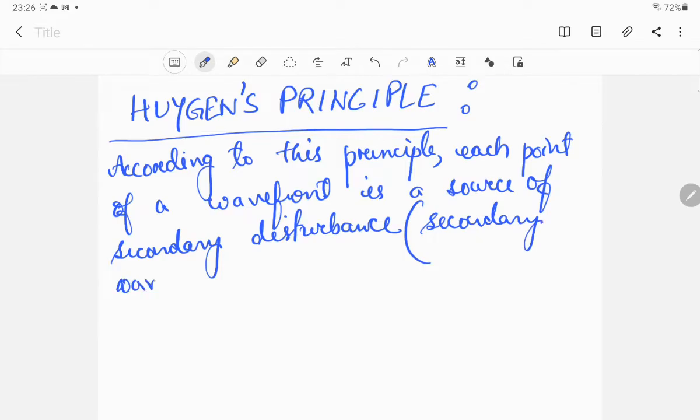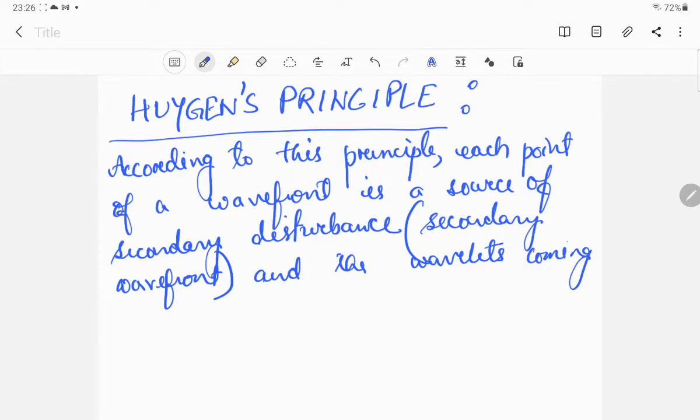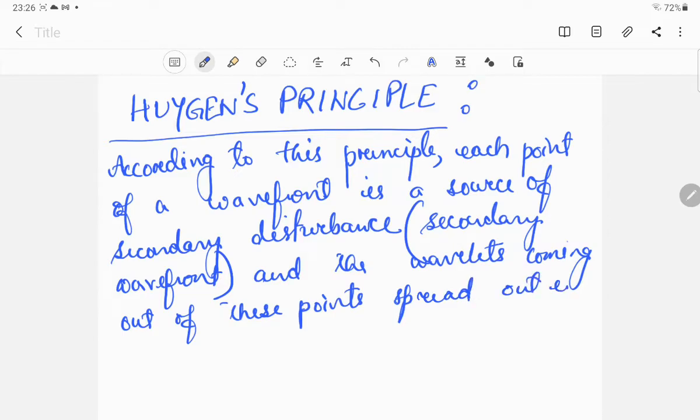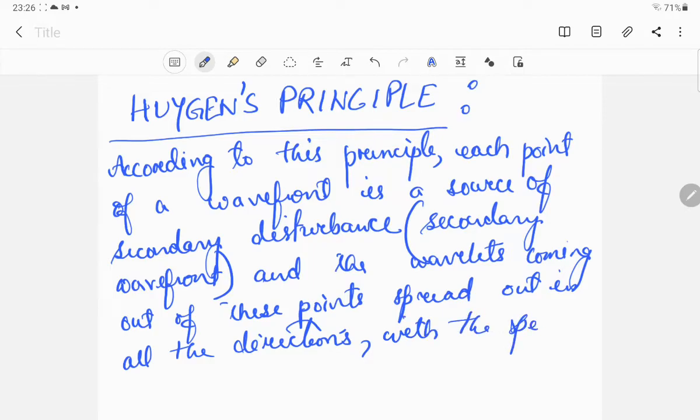This is also called a secondary wavefront. And the wavelets, and I will tell you what the wavelets are, coming out of these points spread out in all the directions with the speed of light.